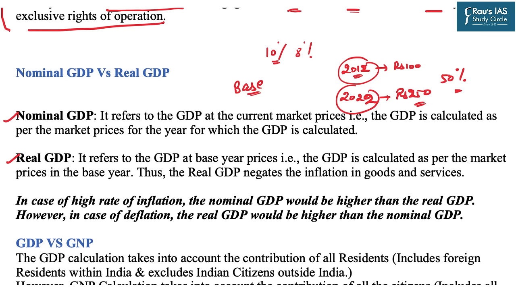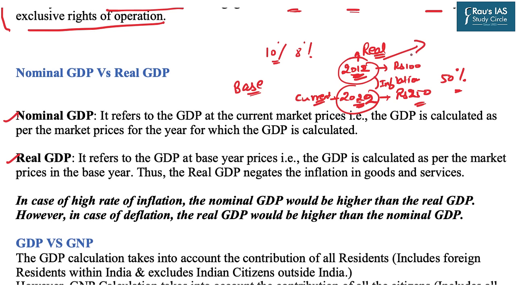Now, if the GDP is being measured at the base year, it will be termed as real GDP because it is the past. If the GDP is measured today, that is the current year, it will be known as the current GDP. Now, what has changed since 2012 to 2022?